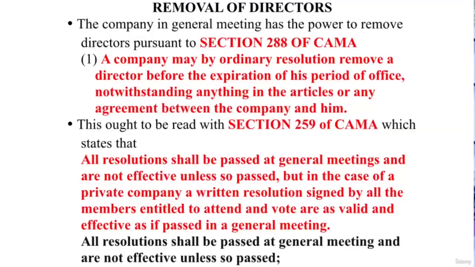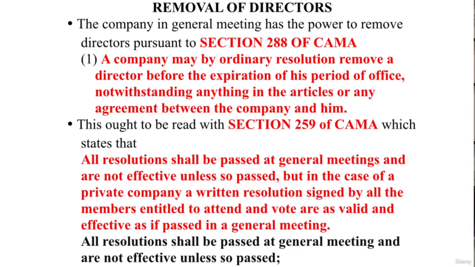Let us see. When we are talking about removal of a director, we have to go to section 288 subsection 1 of CAMA 2020 that tells us that a company may by ordinary resolution remove a director before the expiration of his period of office, notwithstanding anything in the articles or in any agreement between the company and him.